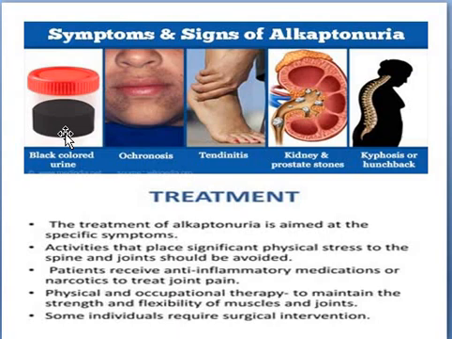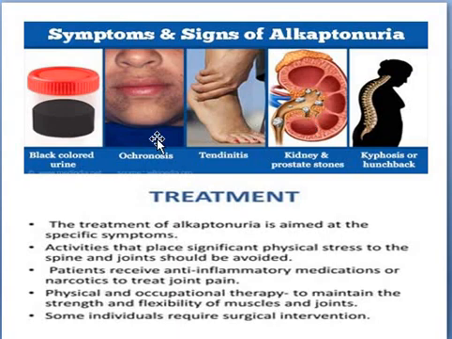Then ochronosis, that is, black spots in the ear, nose, and near the lips. Then joint pain, back pain, then kidney stone. These are all the symptoms for alkaptonuria.